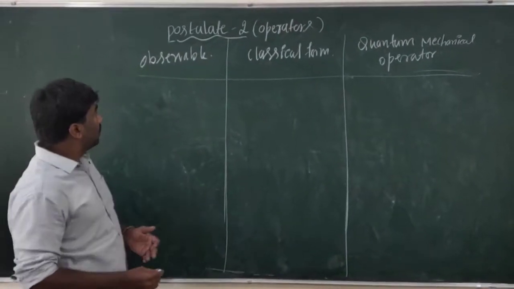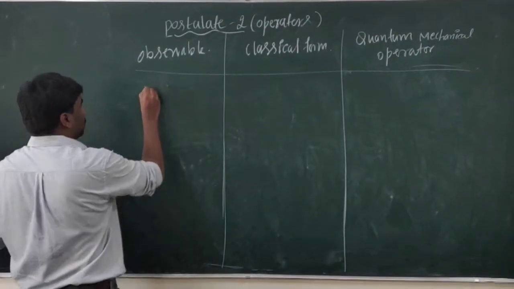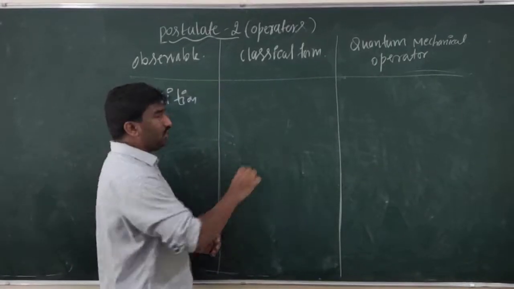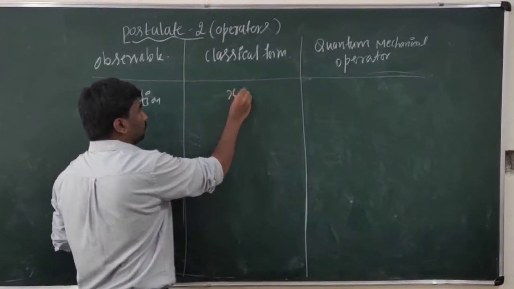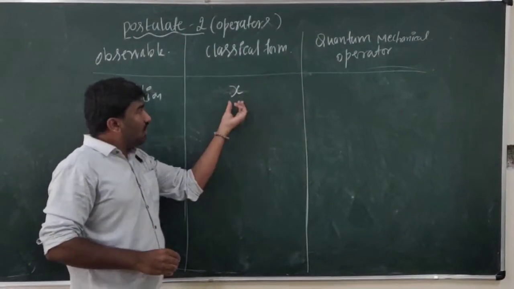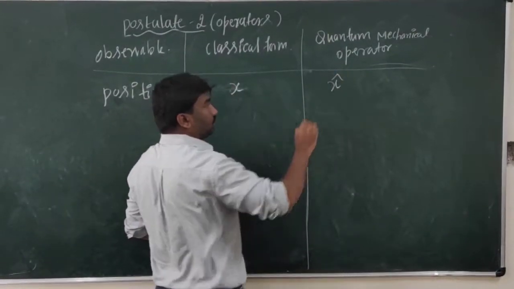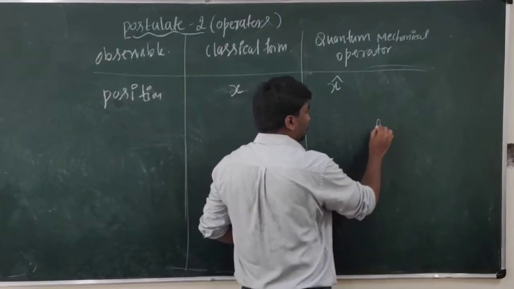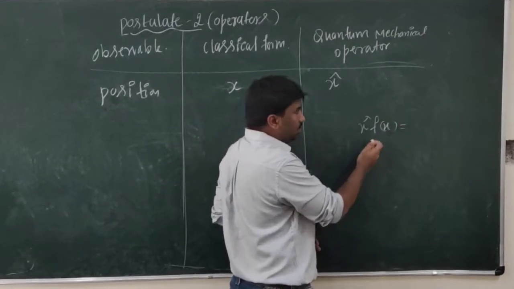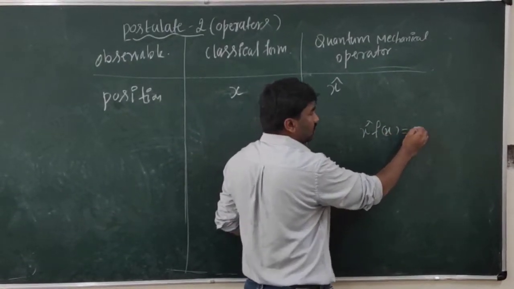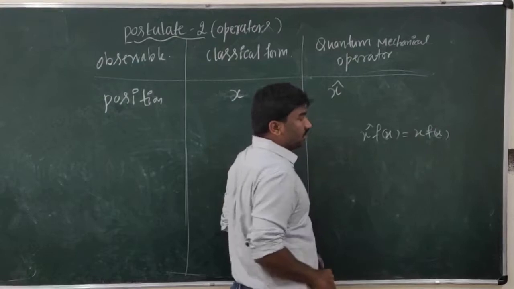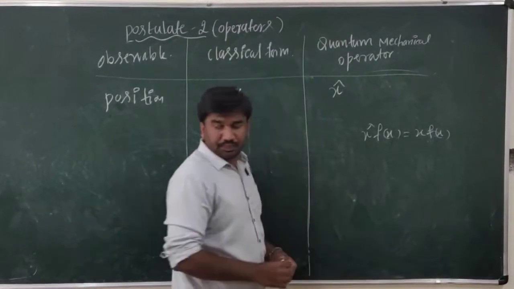For the observable, first I am going to write position. In classical form, the position can be represented as x. In quantum mechanics, this x is replaced by x cap. That means, if suppose this is a function f of x, this x cap operates on f of x, which just means you are multiplying x into f of x, which gives x times f of x.